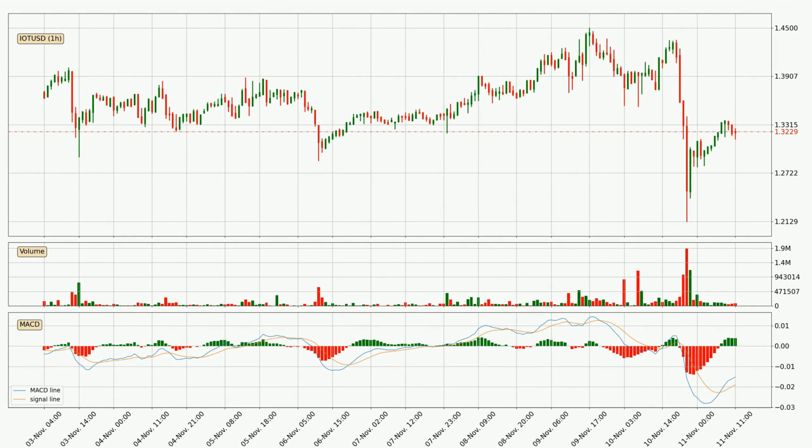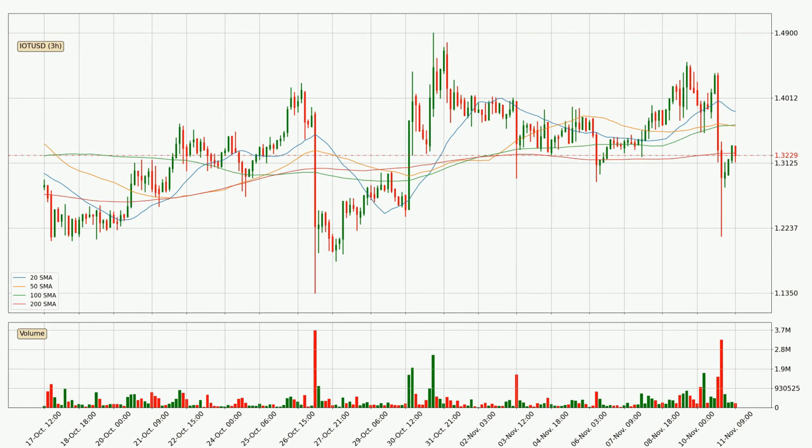Looking at the hourly MACD, seeing as the MACD line is above the signal line, the trend is currently on the up. As we can see from the MACD histogram, the momentum is indecisive at this moment. This means that we can expect the price to remain the same for some time, and you should wait for the MACD line to cross the signal line. This will mean it's bearish.